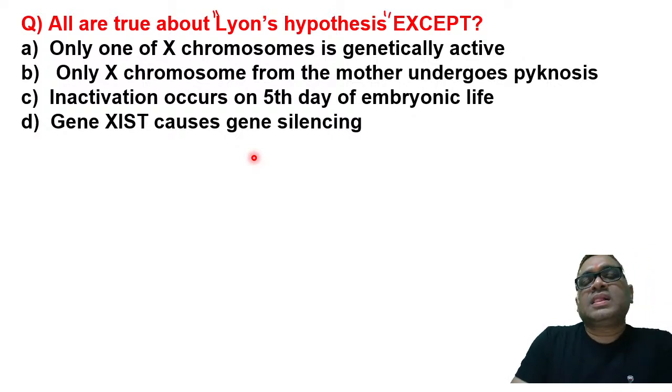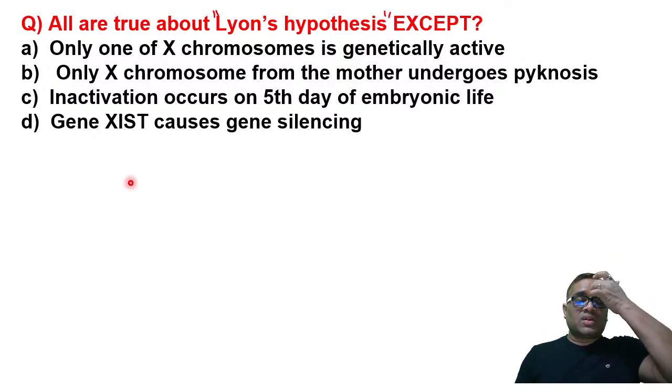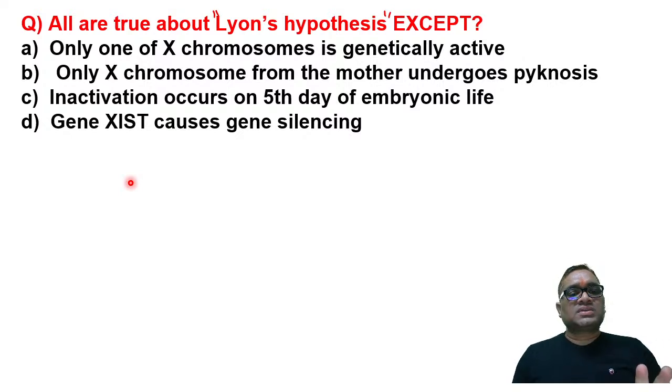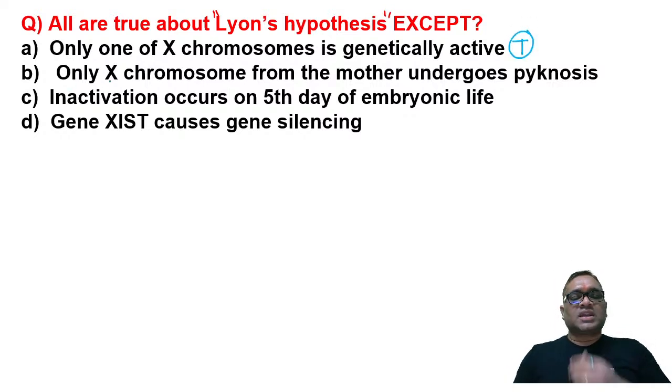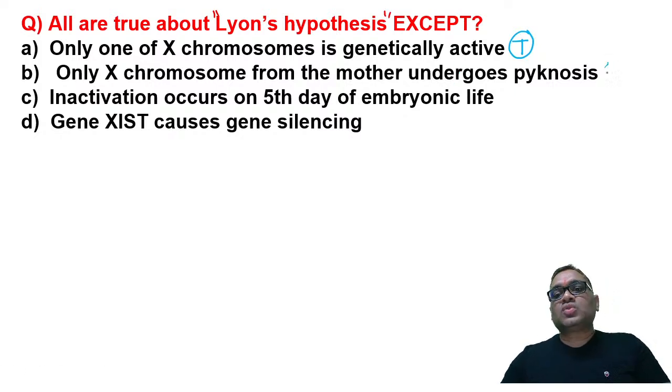Answer is B. What Lyon's hypothesis says is that only one of the X chromosomes is genetically active. That is a true statement, right? There are two X chromosomes in a female. One of the X is genetically active and one is dormant or inactive. So the first statement is true. Second statement, only X chromosome from mother undergoes pycnosis. Pycnosis means condensation. So B is a false statement because it can be anyone.